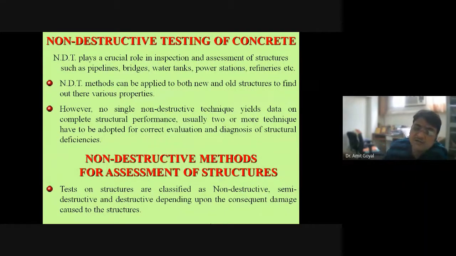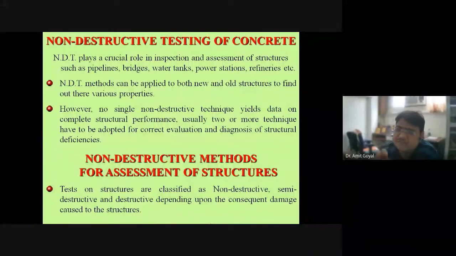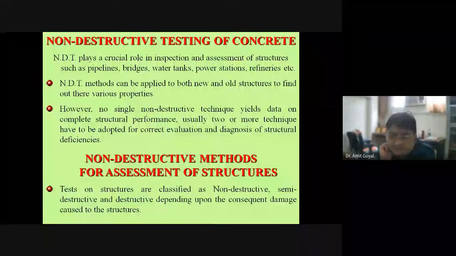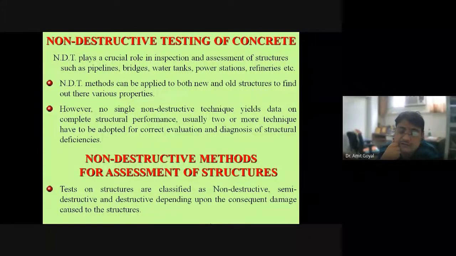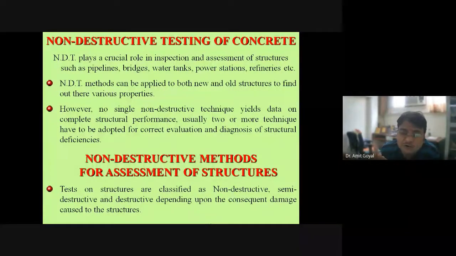So we try to do some semi-destructive kind of tests where the stresses are very small. It is very important to find the place where you can do a small amount of damage, and how to repair that damage. So this is very important in the case of non-destructive testing, right?